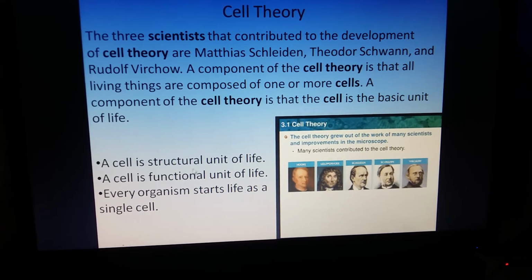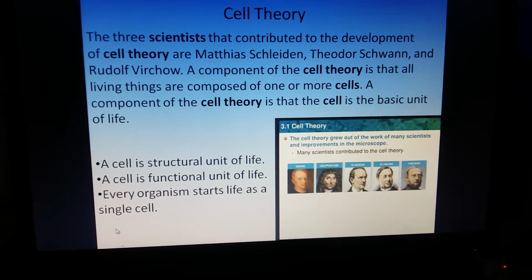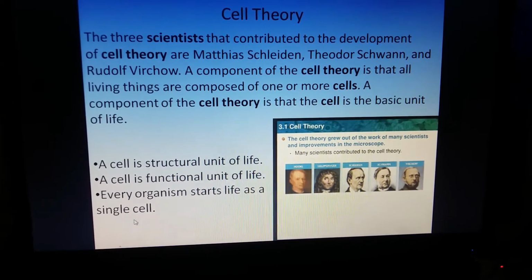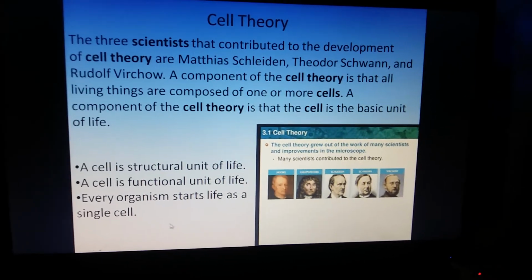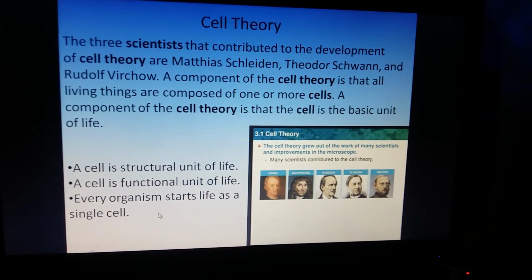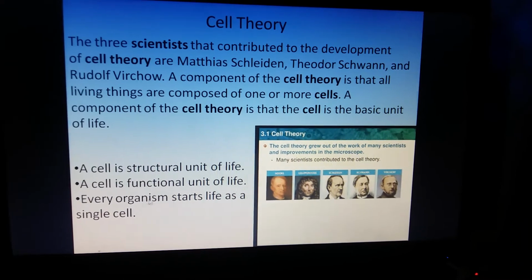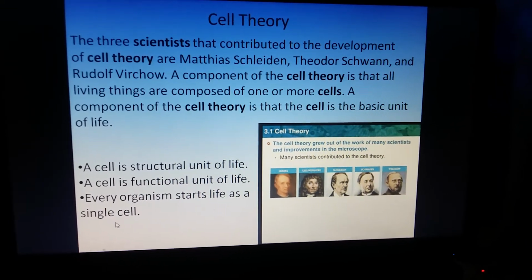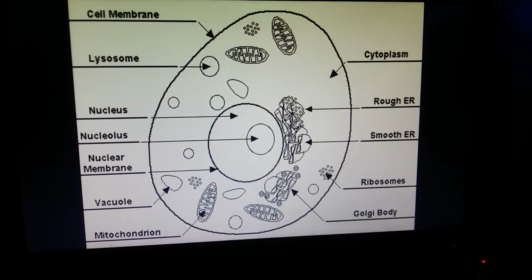That means a cell can function on its own. It has organelles and it can function, and every organism starts life as a single cell. When reproduction occurs, a single cell is formed, and then throughout life that single cell keeps on dividing and multiplying, and thus an organism is formed. So life starts with a single cell at the very beginning. This is the cell theory.